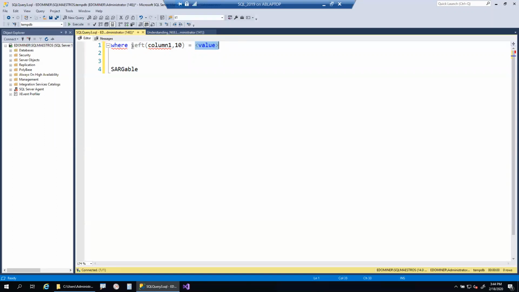This means SQL Server has to touch all the rows in the table, so SQL Server will always do a scan. That means you won't be able to seek on your indexes. Even though you have an index on column 1, SQL Server won't be able to use that index. These types of queries are called non-sargable queries.